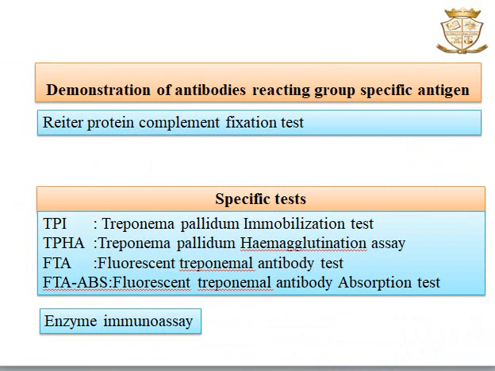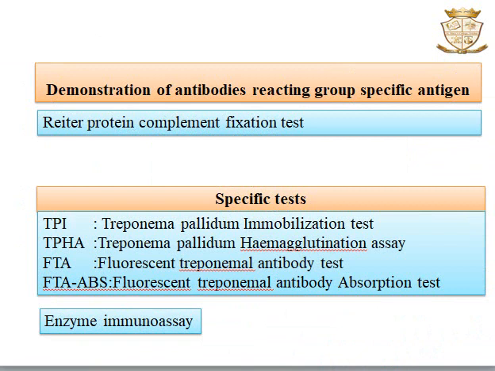It is known as the gold standard test for syphilis. The second test is TPHA, the Treponema pallidum hemagglutination test. TPHA has some advantages when compared with TPI. It is simpler, more economical and sensitive. Treponema pallidum antigen is coated on the surface of red blood cells and specific antibody in test sera causes hemagglutination.